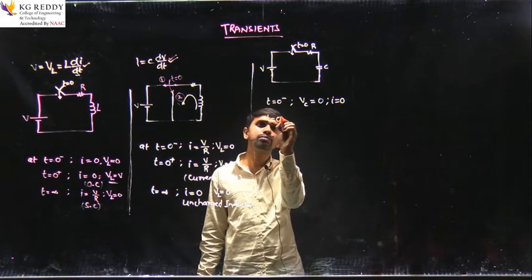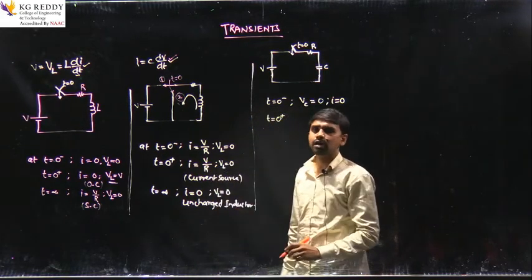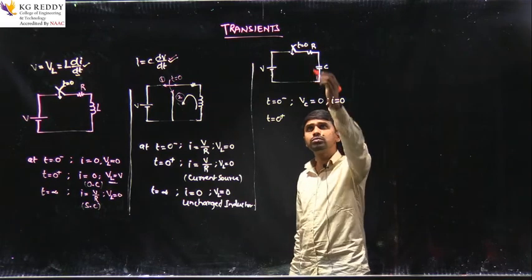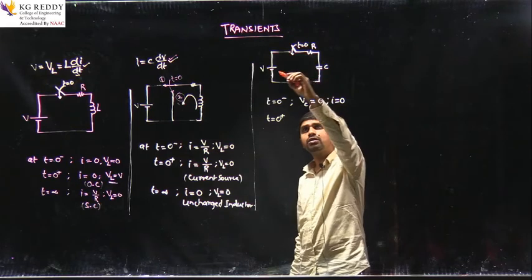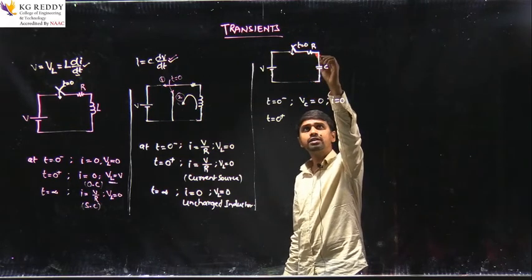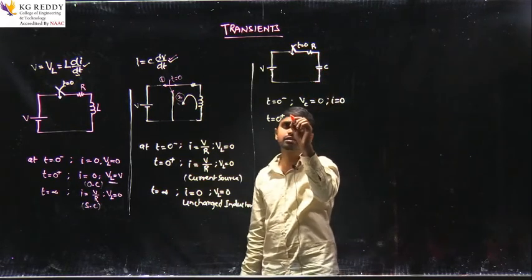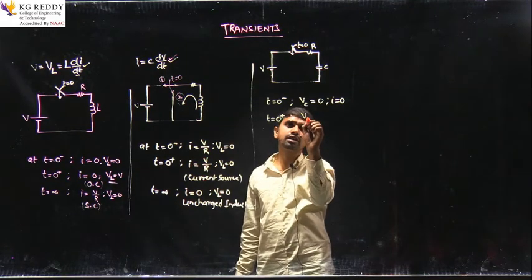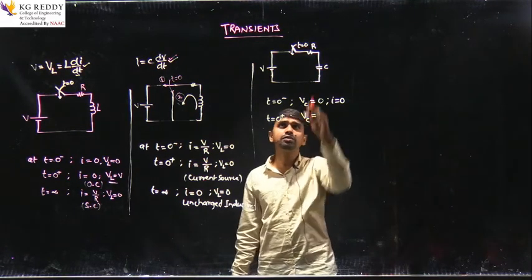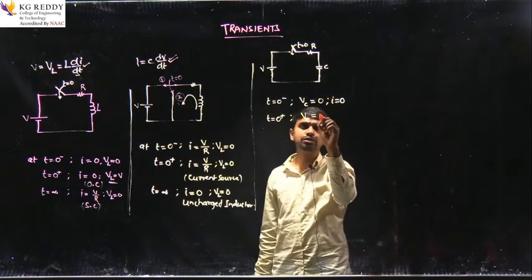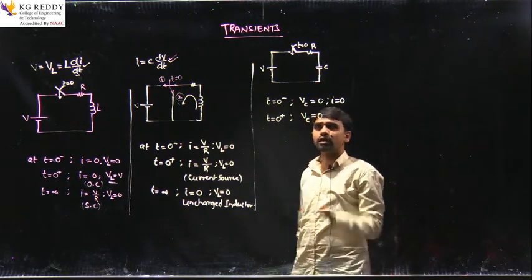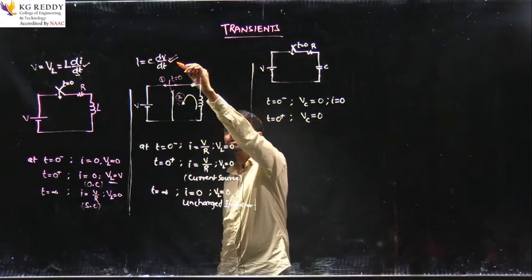Now at t equal to 0 plus, I am operating the switch. Now the switch is moved to this position and closed, that means the source is connected to the elements R and C. At t equal to 0 plus, what will be the voltage across the capacitor? Even though the source is connected, the voltage across the capacitor will be 0 only, because the capacitor will not allow a sudden change of voltage at t equal to 0.